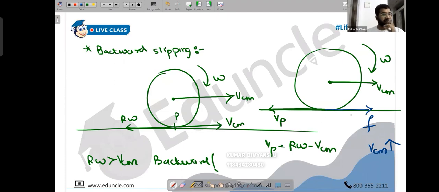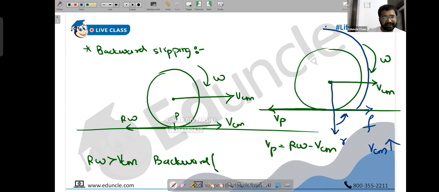Also, yes, there is a torque. Now, the direction of torque is r cross f. This is r, this is f. The direction of torque is r cross f. This is going anti-clockwise. This is going against omega. So since torque is there, alpha is there. Alpha means angular acceleration, but angular acceleration is opposite to omega. It means omega will be decreased. So omega is decreasing this time, Vcm is increasing this time.